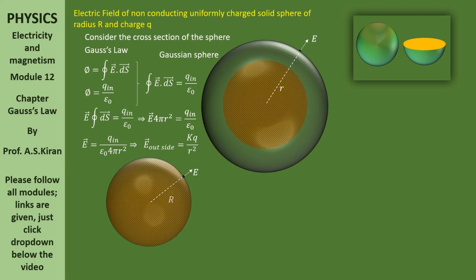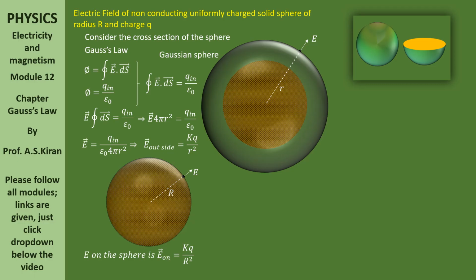Just by doing the same calculation, E on the sphere, E on is equal to kq by capital R square. What is this capital R? This capital R indicates the radius of that Gaussian sphere.